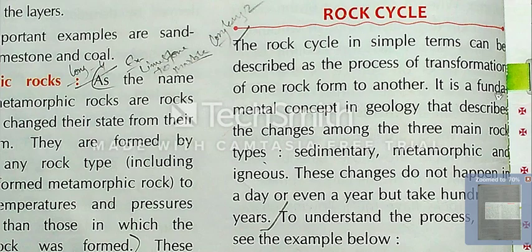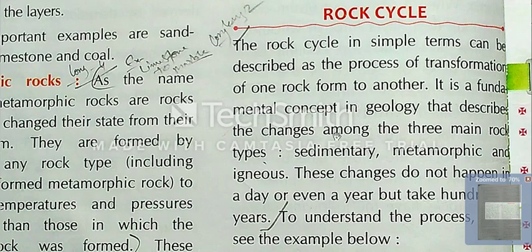It is a fundamental concept of geology that describes the change among the three main rock types: sedimentary, metamorphic, and igneous. What is the fundamental concept of geology regarding the rock cycle?